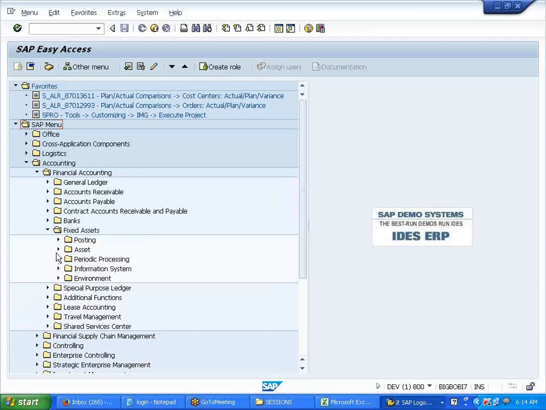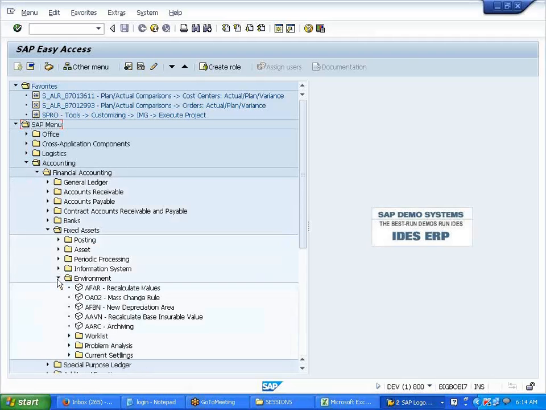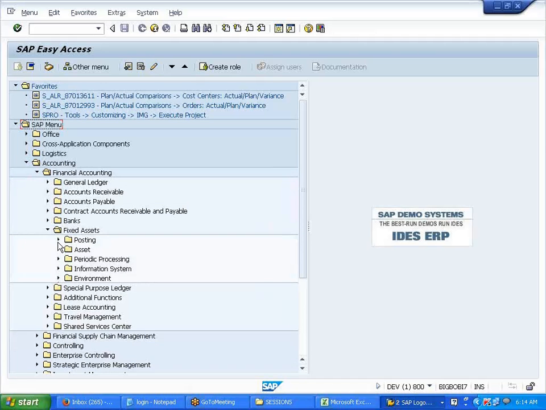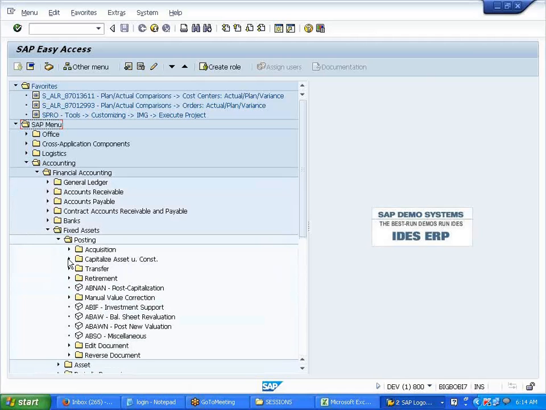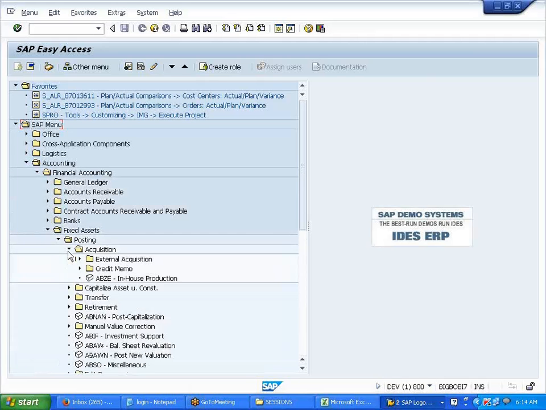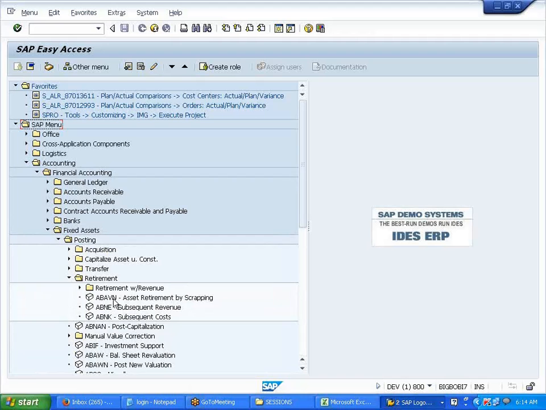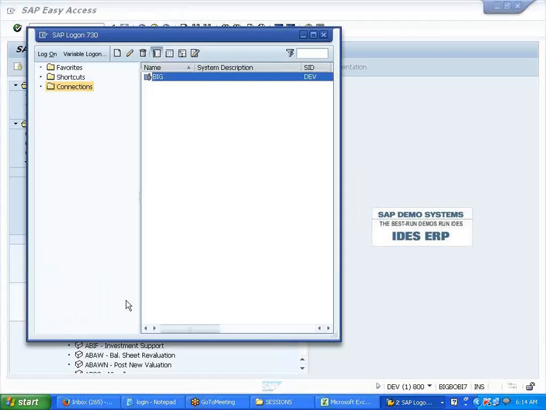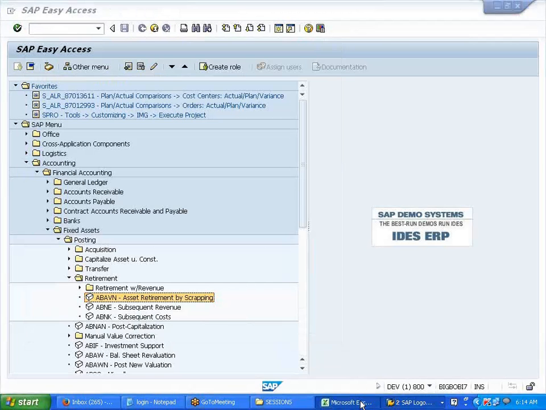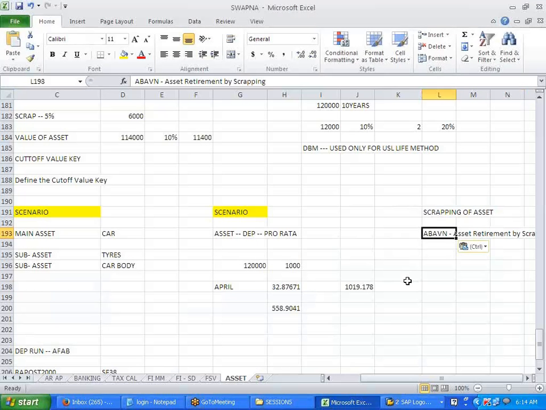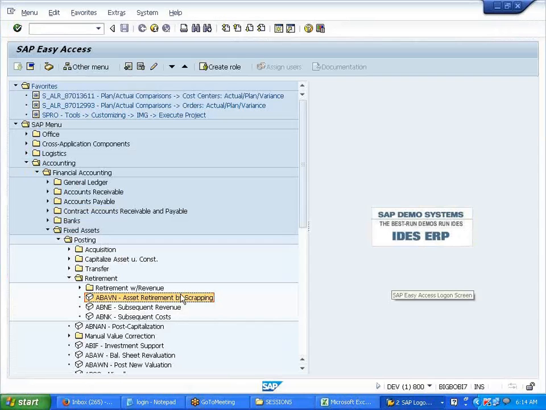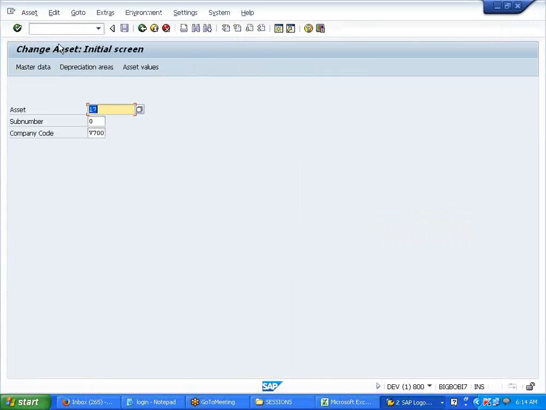Yeah, ABAVN. Scrapping. Okay. So before I scrap, let us check the values.